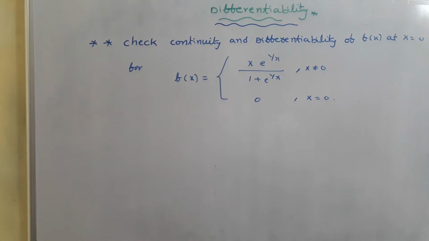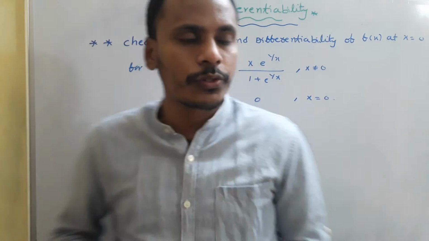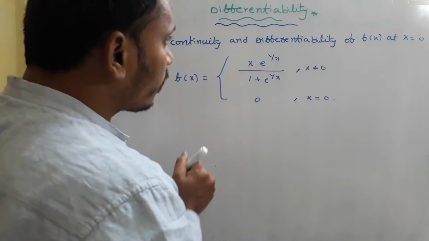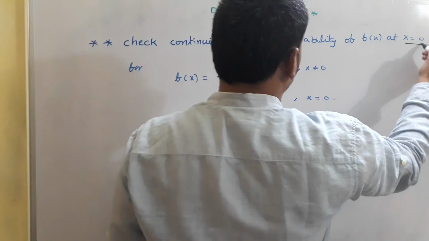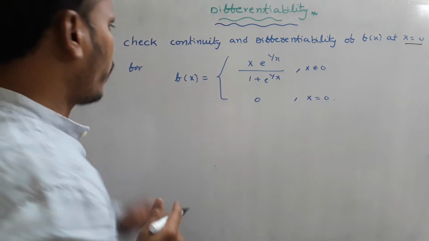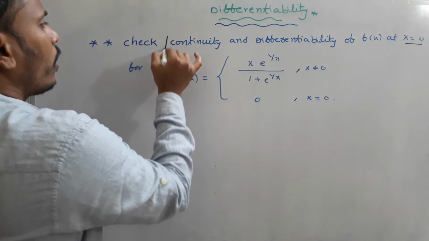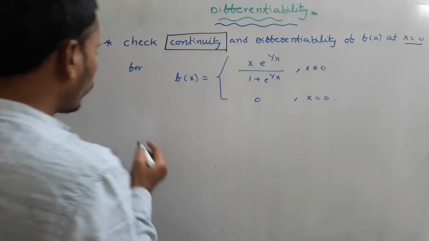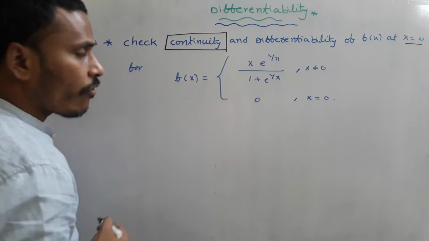Check continuity and differentiability of f of x at x equals 0 for the given function. We need to check continuity as well as differentiability at that point x equals 0. It is enough to check at that point. First of all, concentrate on checking continuity. For that we need what? The left hand limit as well as the right hand limit.